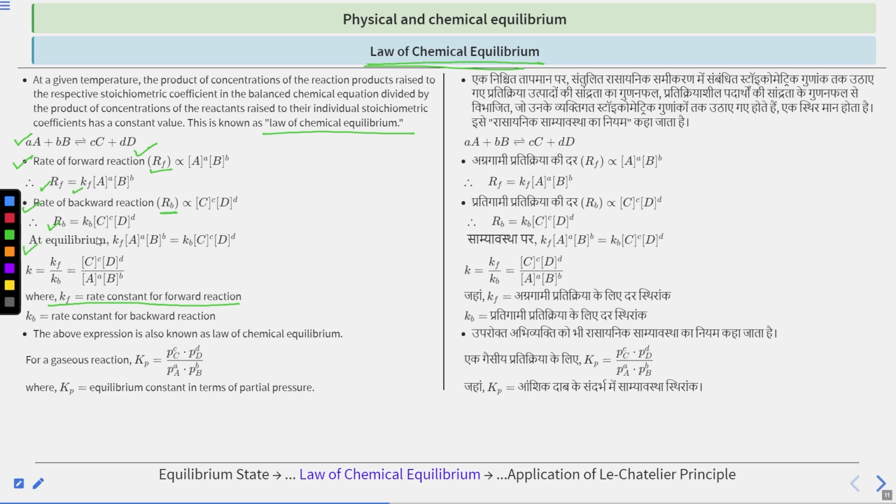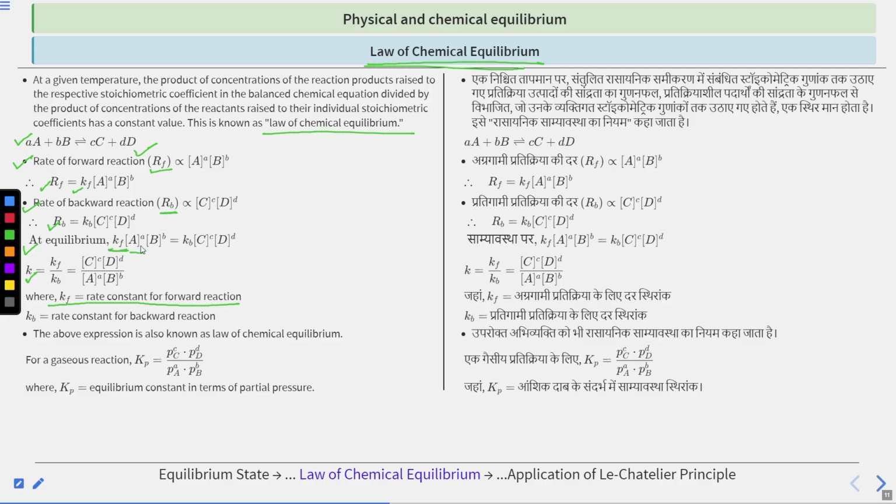So at equilibrium, Kf [A]^a [B]^b equals Kb [C]^c [D]^d, because the rates become equal at equilibrium, right? Now if we find the ratio, let's name it K. So K = Kf divided by Kb.